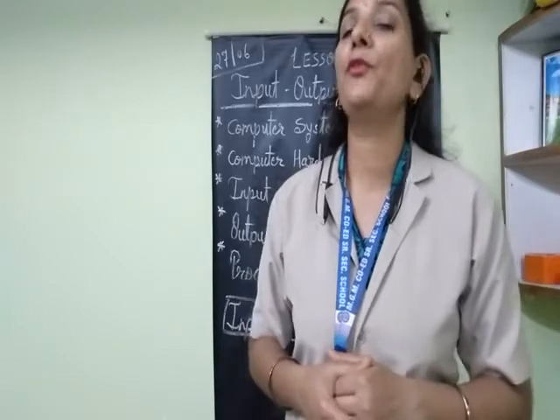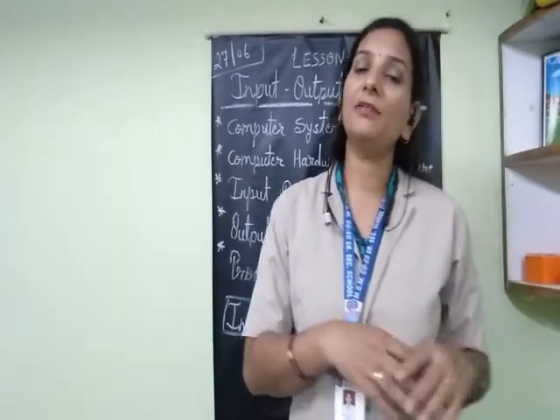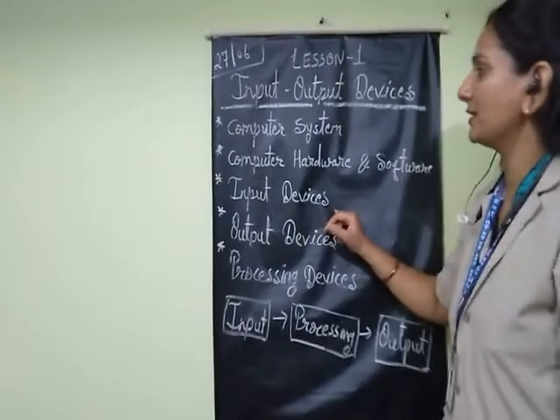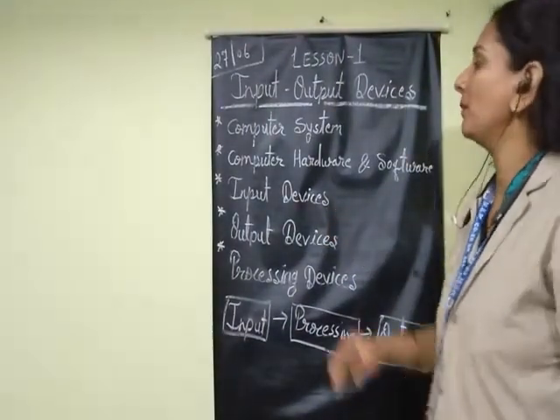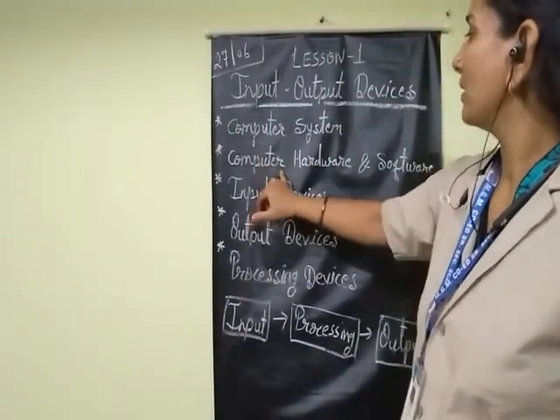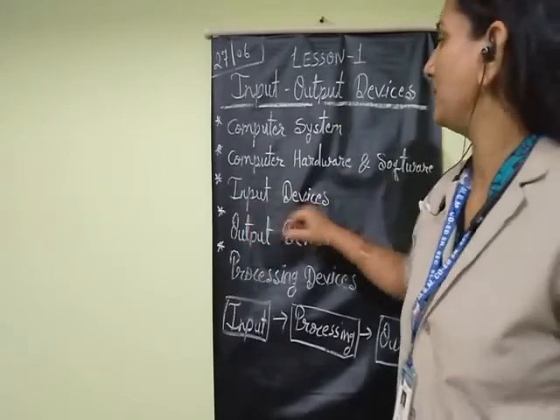If you want to add your mark sheet as it is into the computer, we can use the scanner. So the scanner is used for scanning photos. Here we completed the input devices. We have completed computer system, computer hardware and software, and input devices.